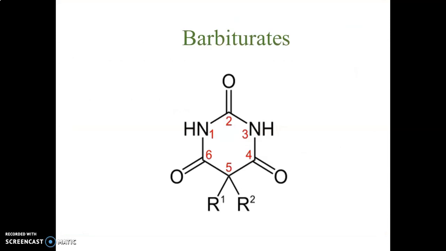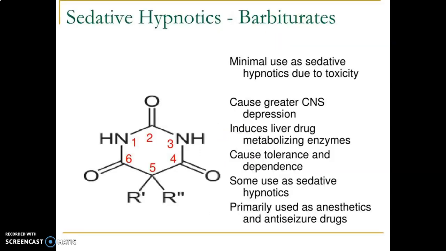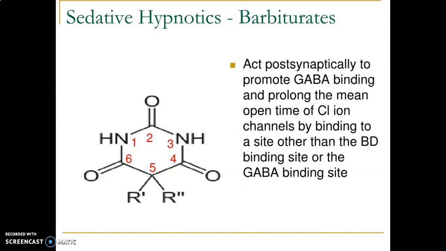Now the next class, barbiturates. They are condensation products of malonic acid with urea. Barbiturates have minimal use as sedatives and hypnotics due to their toxicity, as they cause greater CNS depression. They induce the liver drug metabolizing enzymes and cause tolerance and dependence. But some of them are used as sedatives and hypnotics. Primarily, barbiturates are mainly used as anesthetics and anti-seizure drugs.